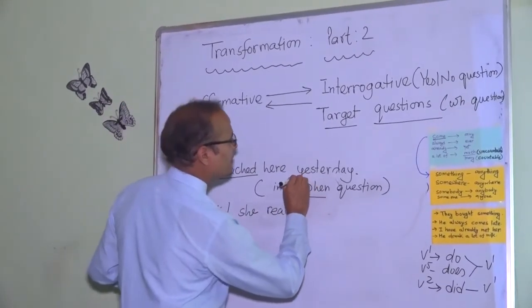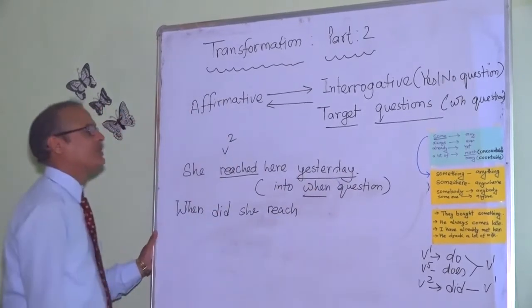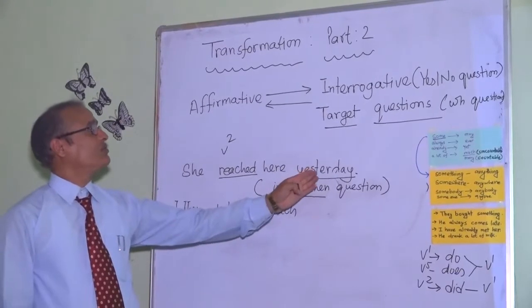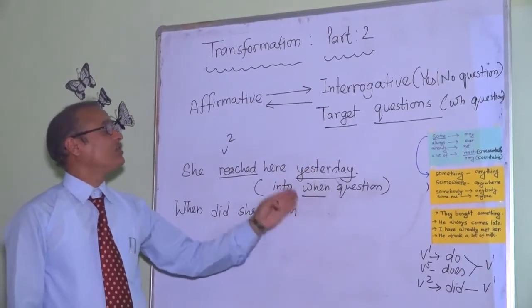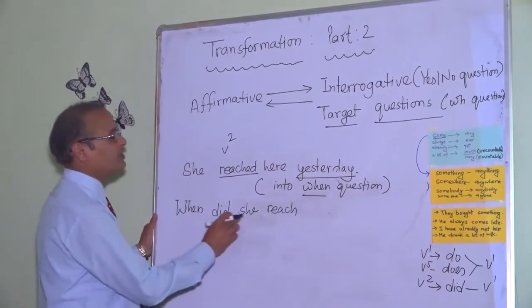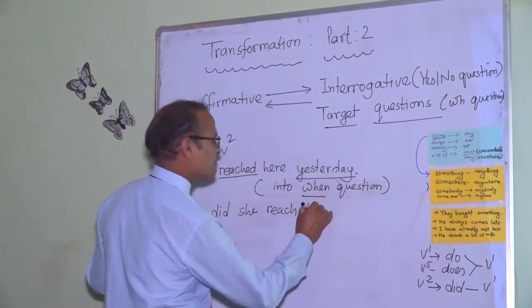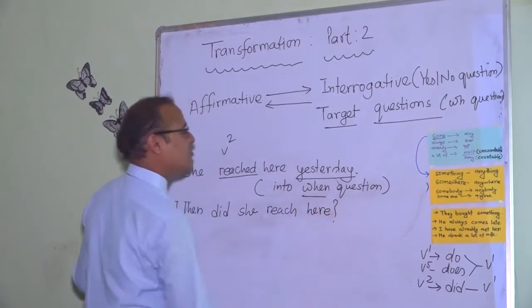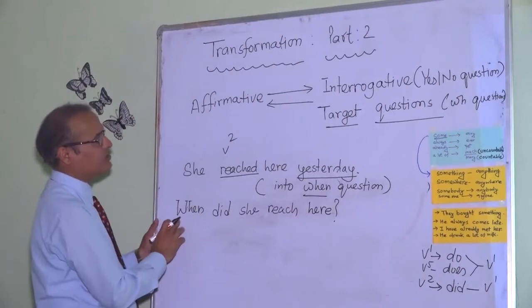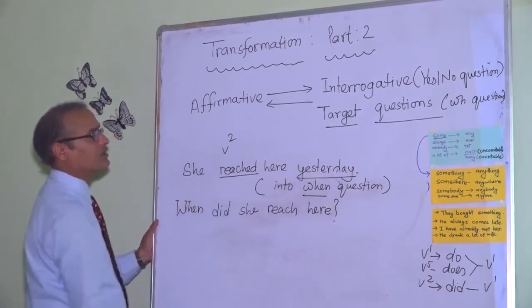Now while forming these types of questions, we have to target which word will be avoided from the question. So, When did she reach here? Now yesterday is not used there, as we are targeting this question for this word yesterday.